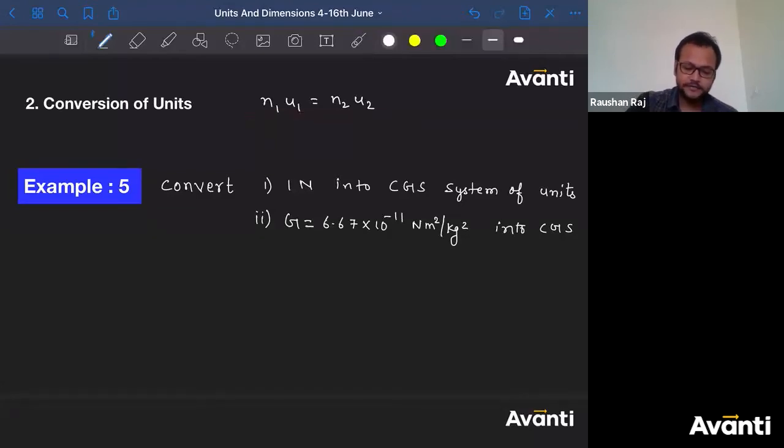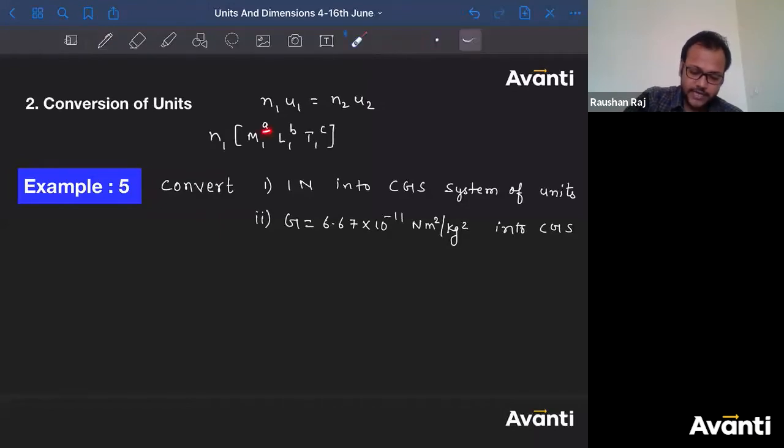Now, if in the first system of unit, the dimensions of mass, length and time can be represented like this, I write n1 into m1 to the power a, l1 to the power b, and t1 to the power c. So what are a, b and c? a, b, c are the dimensions.